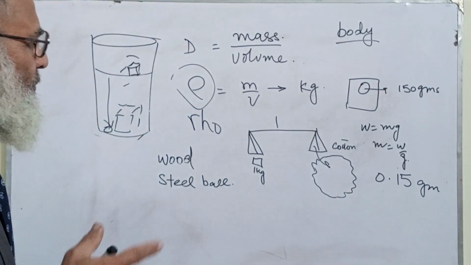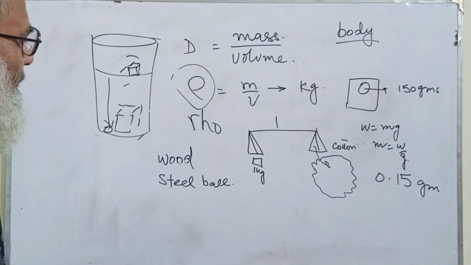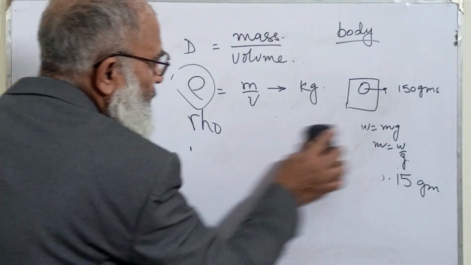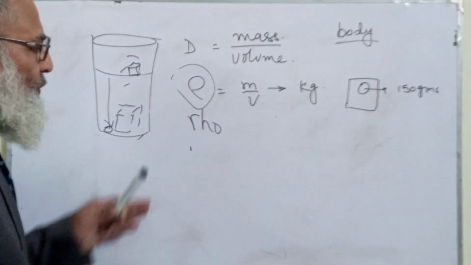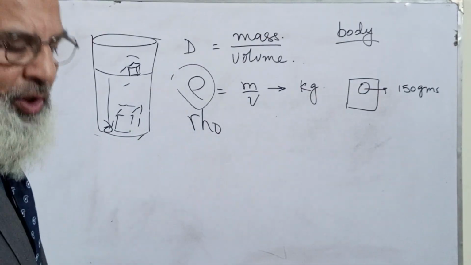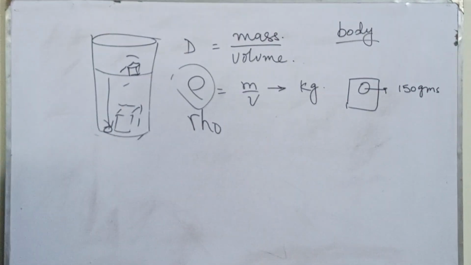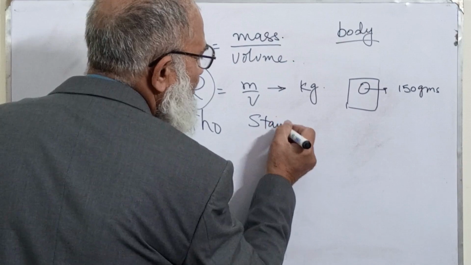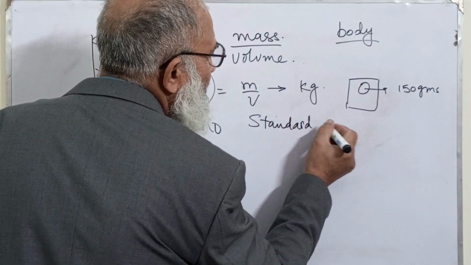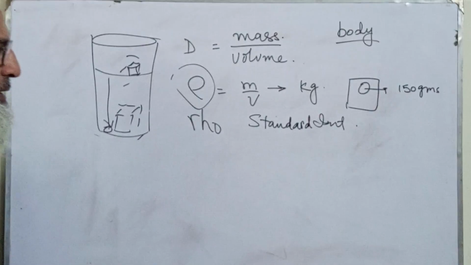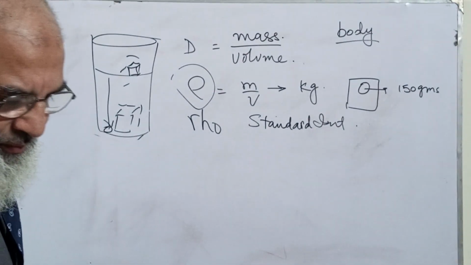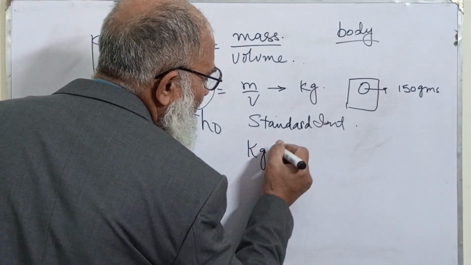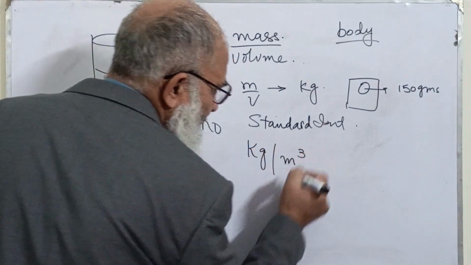Okay. Now what about the unit of rho? What is the unit of rho? Let me tell you before proceeding. The unit of rho, or the density, in SI unit, Standard International Unit, is kilogram per cubic meter.